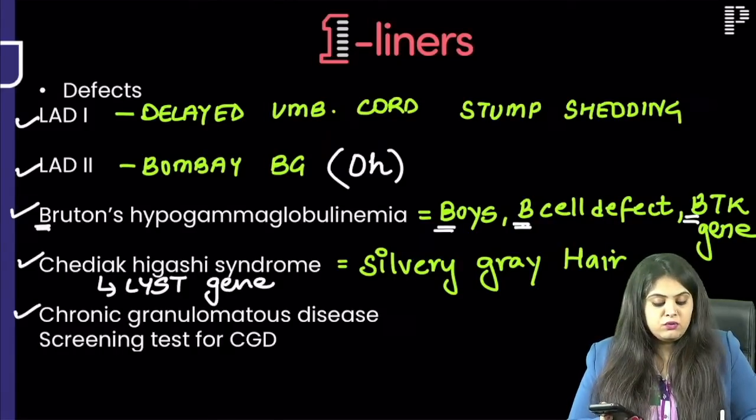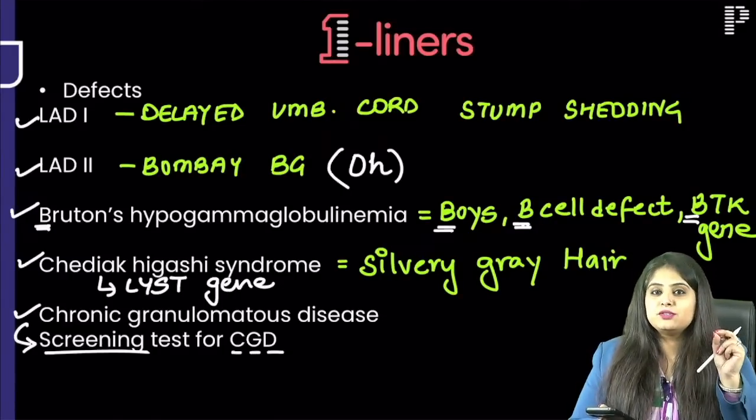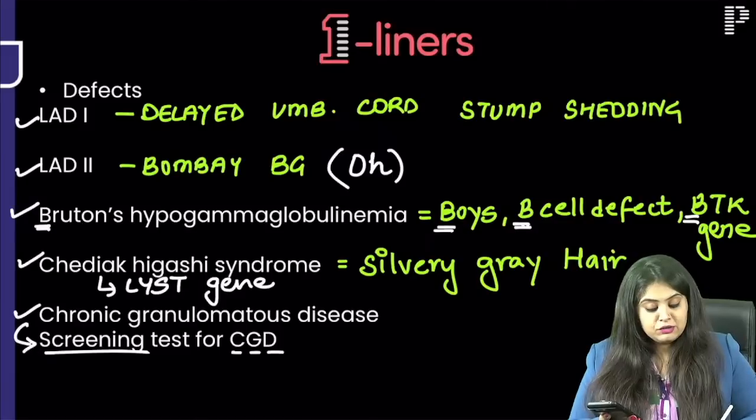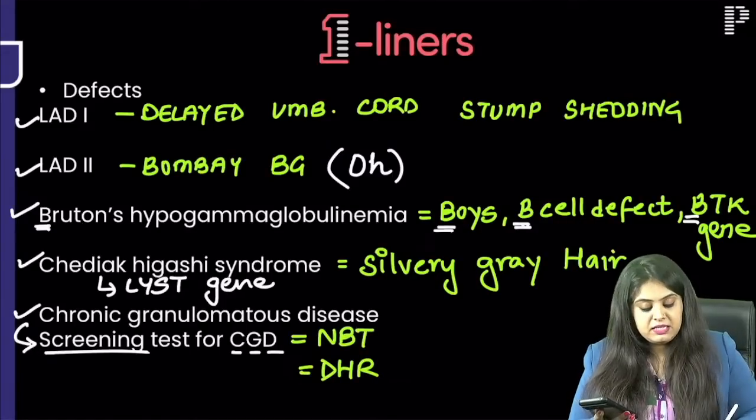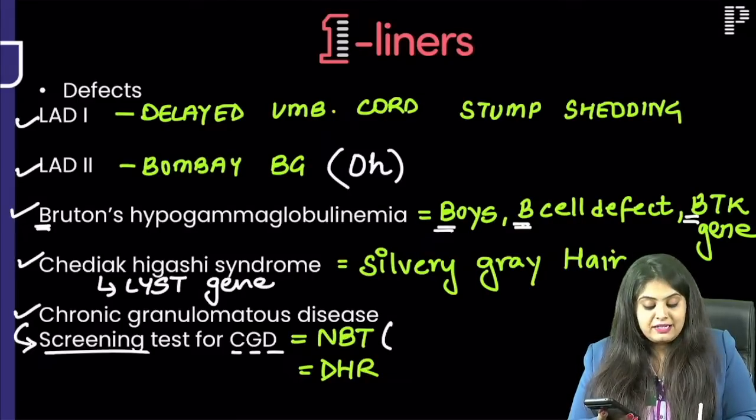Coming to the next one, no one's forgetting chronic granulomatous disease. What is the screening test for CGD? The screening test, the small test, which I used to teach you as the Nibba Nibbi story. So the name of that test is going to be NBT. NBT is nitro blue tetrazolium test. That is the small screening test. But if you are asked, what is the final diagnostic test?